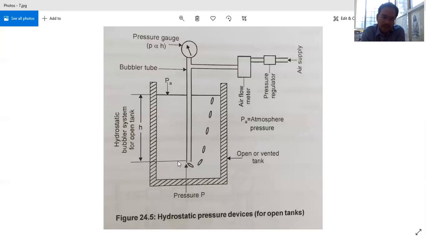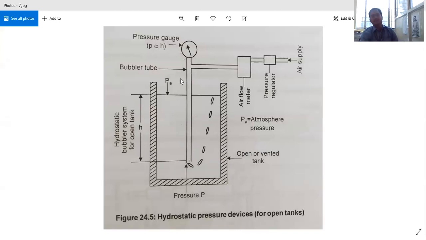So again, we are using the hydrostatic law to find out the head of the liquid. Head is nothing but the level of the tank here. Now this is for an open tank. So this is what happens in the case of an open tank.